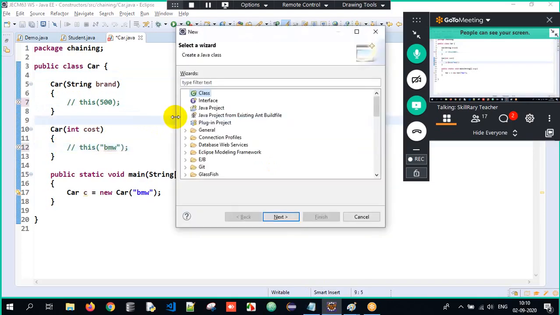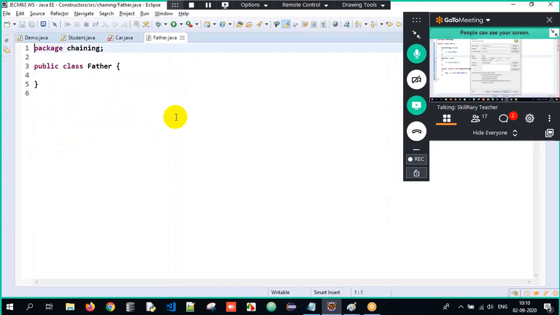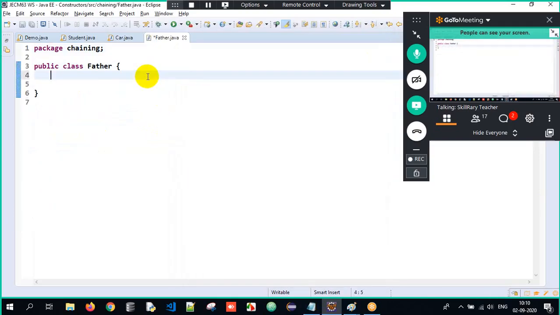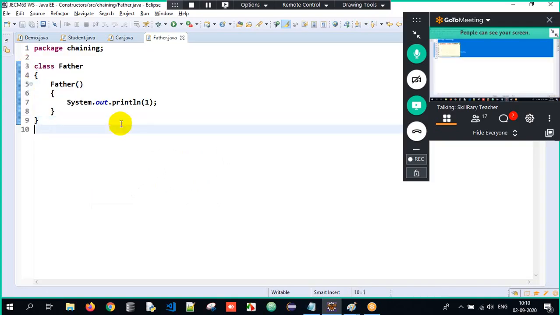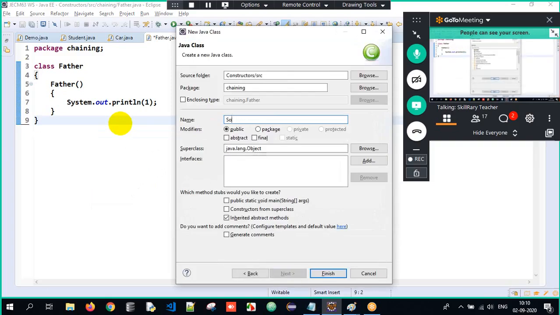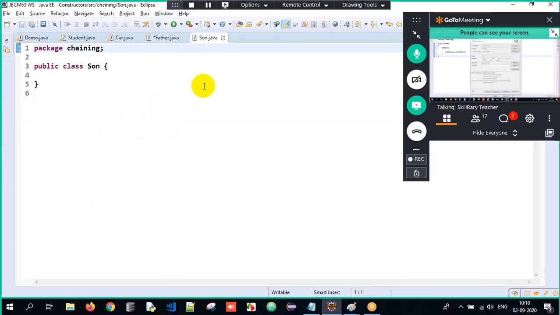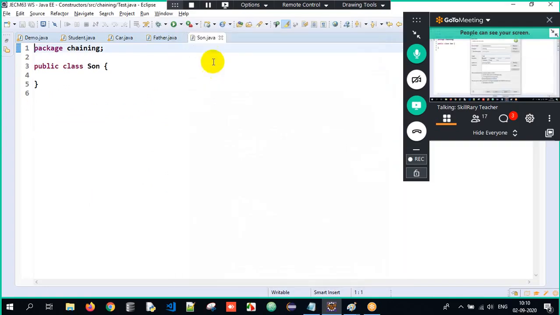Control N, I create a class called Father, and then I will also have a constructor. Father, open parenthesis close, and I'll just write one print statement as 1. Perfect, I have a beautiful class. You can remove this public, it doesn't matter as of now, we are not working with public as of now. I'll have one more class called Son, and one more class called Test, wherein we are going to execute it.